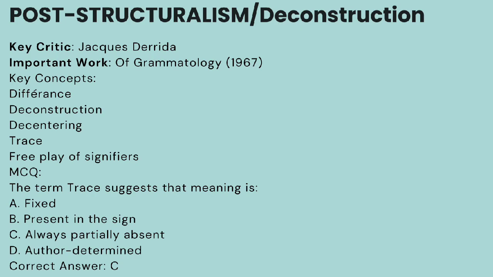Now let's do an MCQ. The question here was, the term trace suggests that meaning is what? Meaning is never fully present. It is partly absent. So here option C will be the right answer. The term trace suggests that meaning is always partially absent.